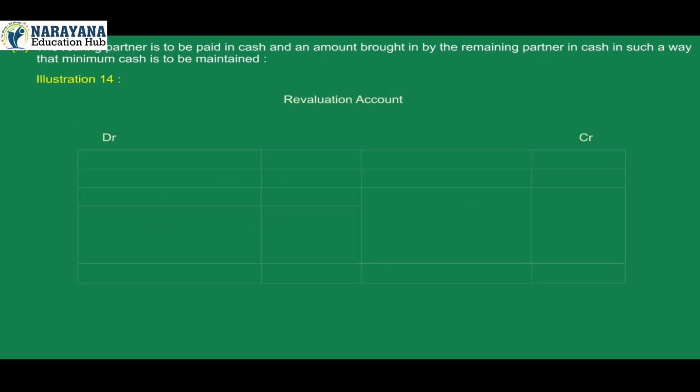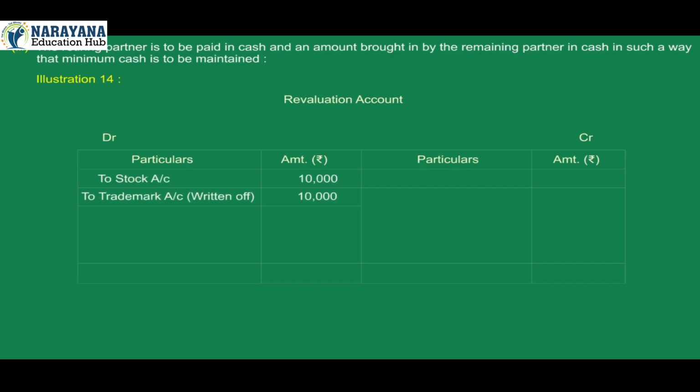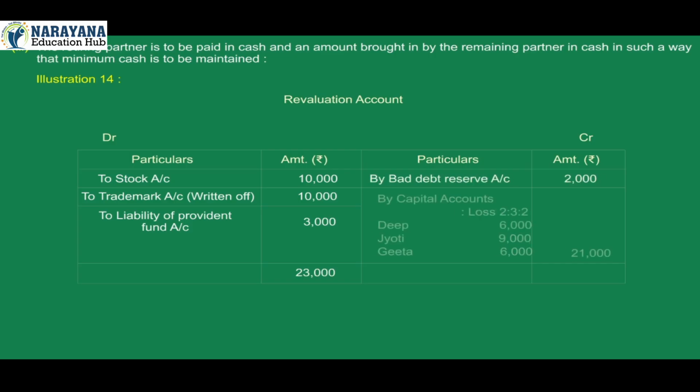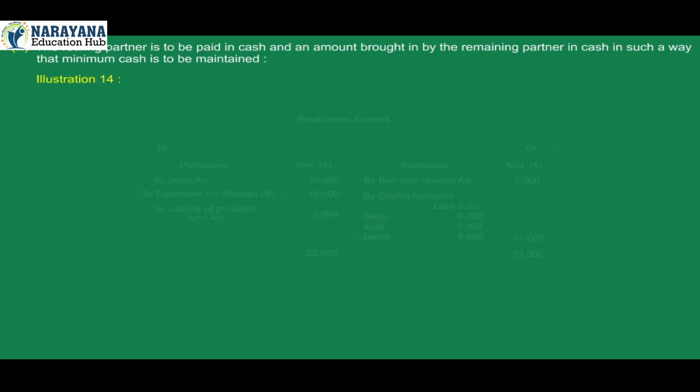Revaluation account. On the debit side, particulars amount: to stock account 10,000, to trademark account written off 10,000, to liability of provident fund account 3,000. Total of debit side 23,000. On the credit side, particulars amount: by bad debt reserve account 2,000, by capital accounts, that is loss in the ratio 2:3:2, Deep 6,000, Jyoti 9,000, Geeta 6,000, total 21,000. Total of credit side 23,000.